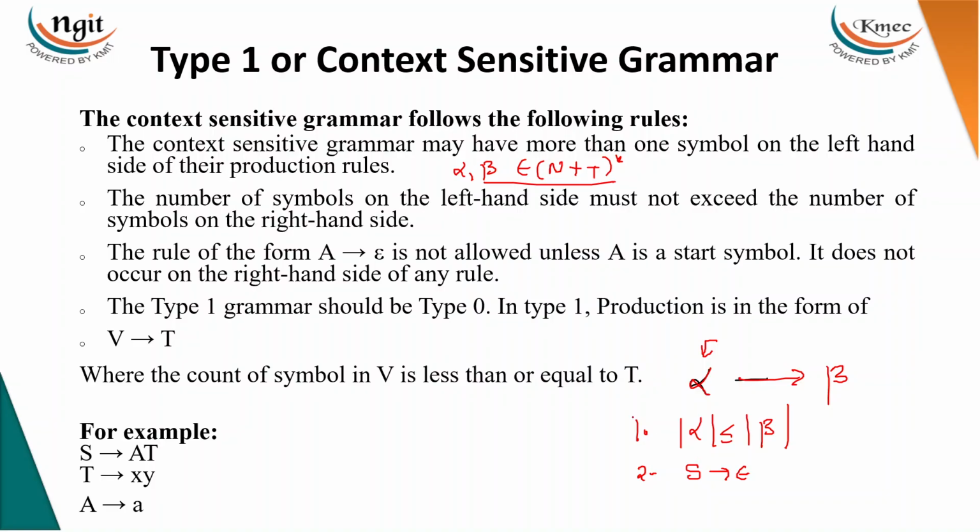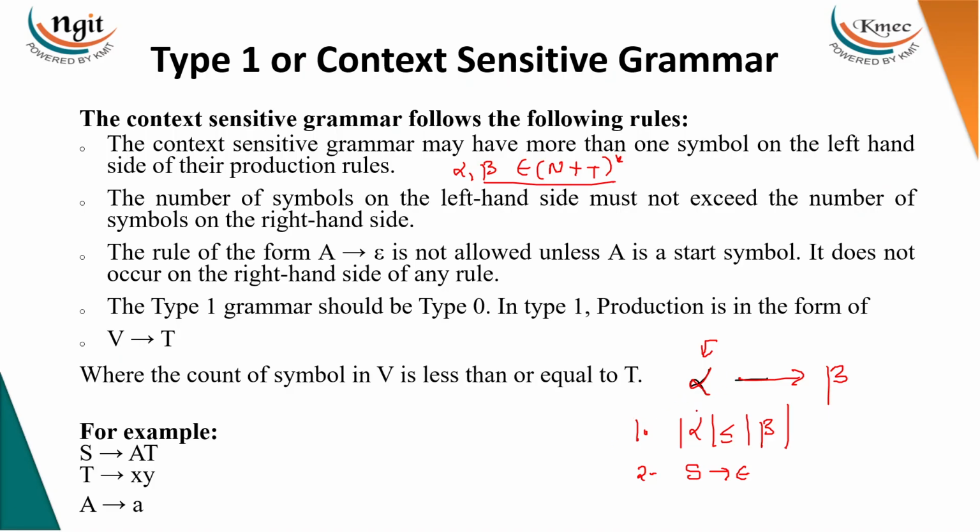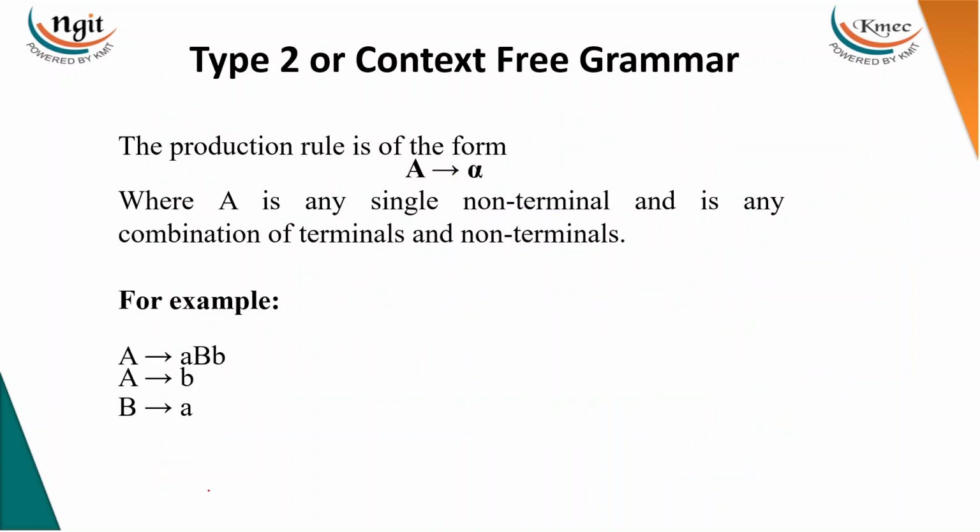And of course, according to the hierarchy, type 1 grammar is also a type 0 grammar. As I told you, the length must be less than or equal on the left hand and right hand sides. You can take this example here. Epsilon is only allowed for the starting symbol and you're not supposed to take it for any other. And coming to the context free grammars, this is the most popular and most widely used grammar.